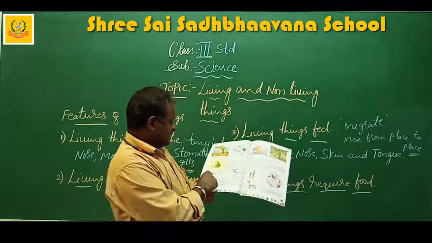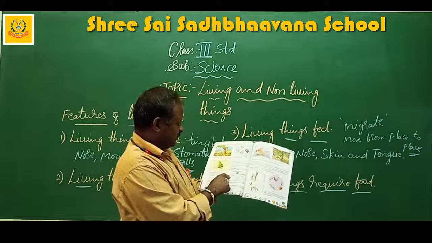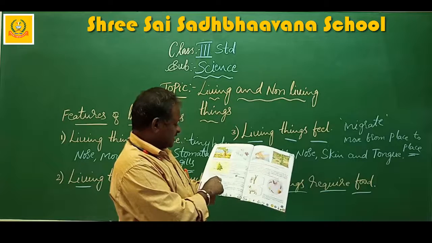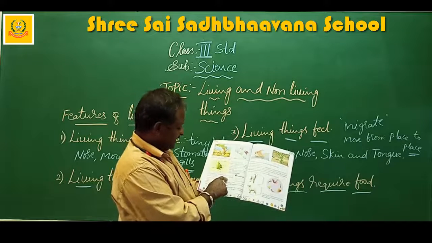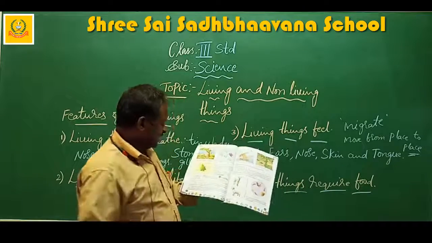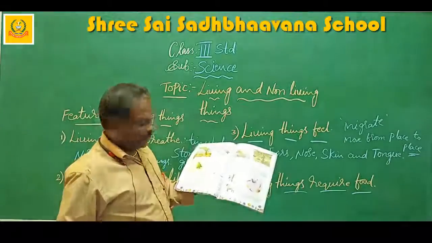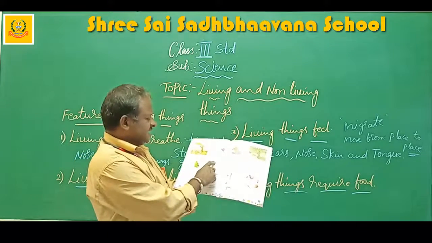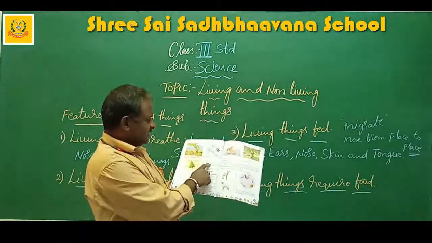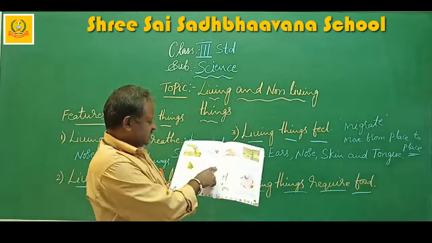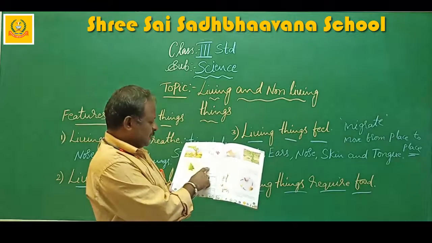Photosynthesis. Has your computer ever asked food from you? No. That is because a computer is a non-living thing. Non-living things do not need food. Once again I will read. Living things require food. Food is essential for all living things to survive and grow.